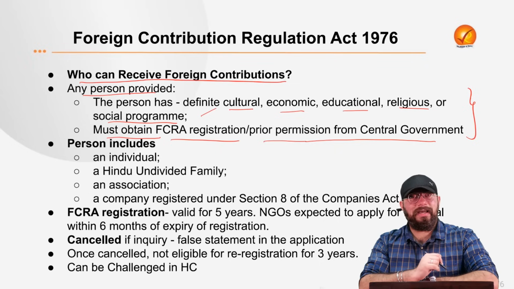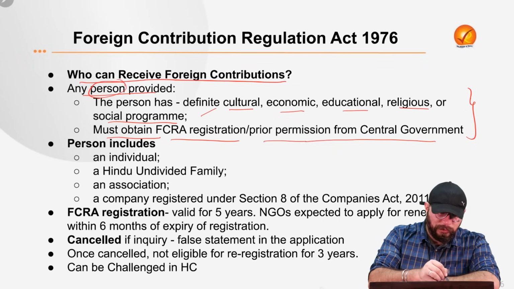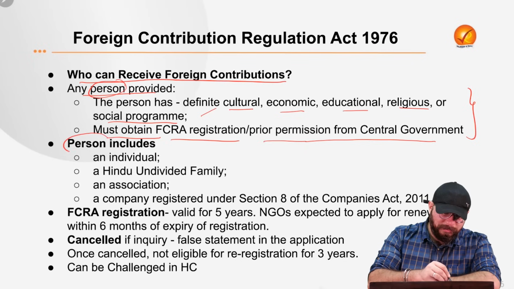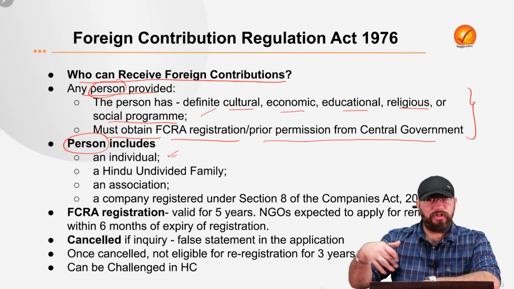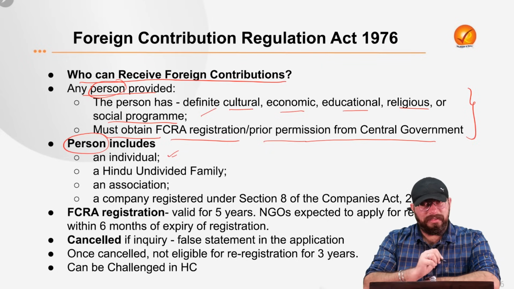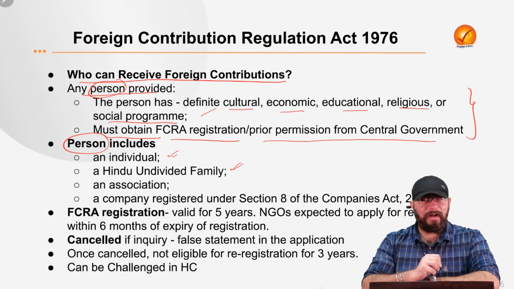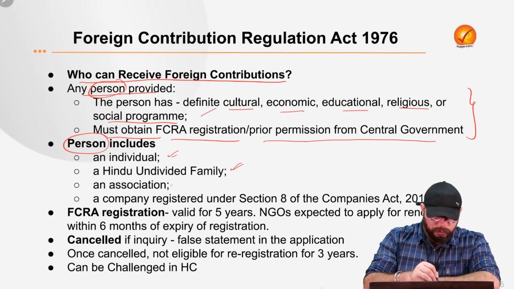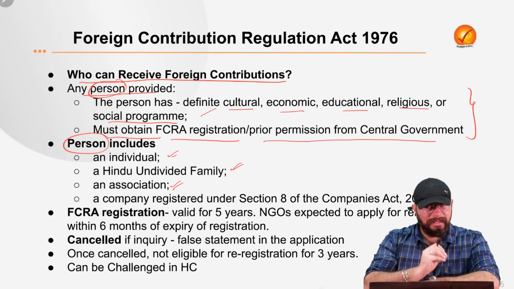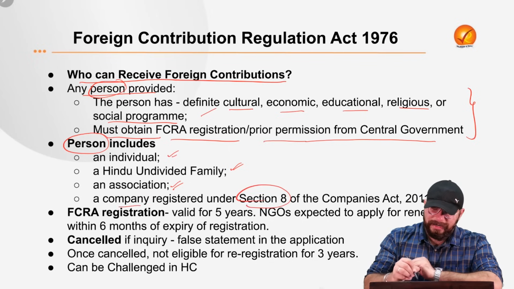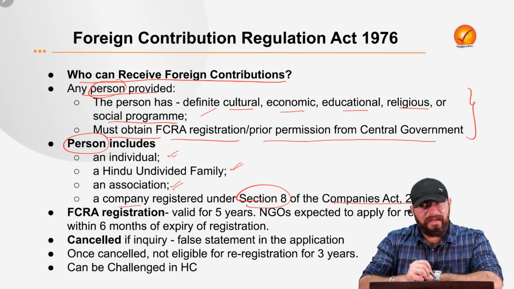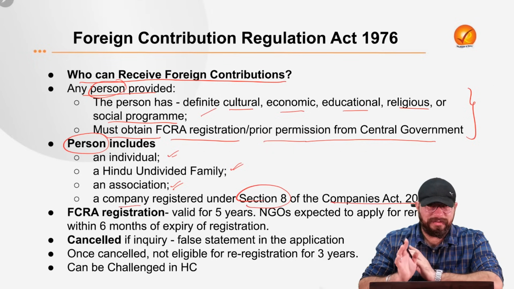But under this FCRA Act, the term person is also defined. What do you mean by the term person? This term person includes individuals like us. It also includes your Hindu undivided family. It will also include an association, for example an NGO, and it will also include a company registered under Section 8 of the Companies Act 2013, that is your non-profit organizations.